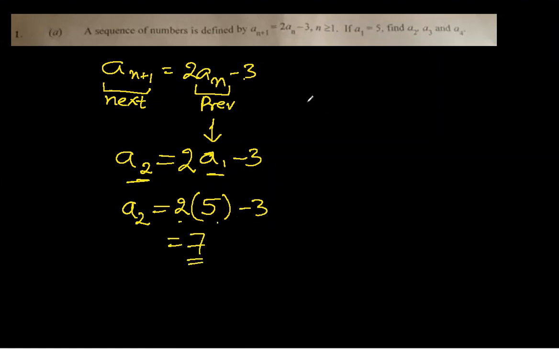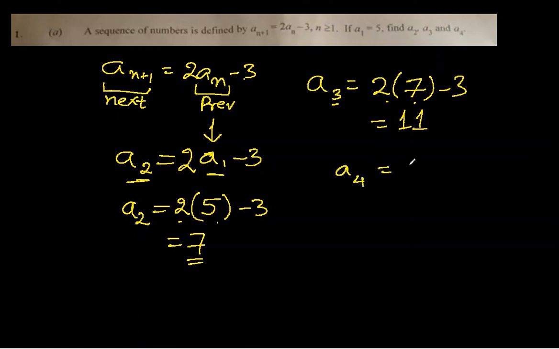That's a2. Similarly, a3 will be twice a2, because a2 is the previous term, and we got it as 7 here. So 2 times 7 is 14, minus 3 is 11. Similarly, the next one is a4. It will be 2 times the previous term, which is 11, minus 3. So it comes out as 22 minus 3, that is 19.